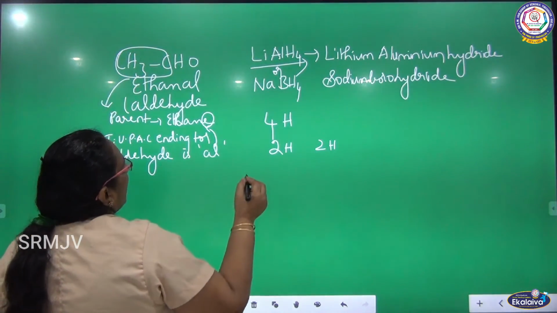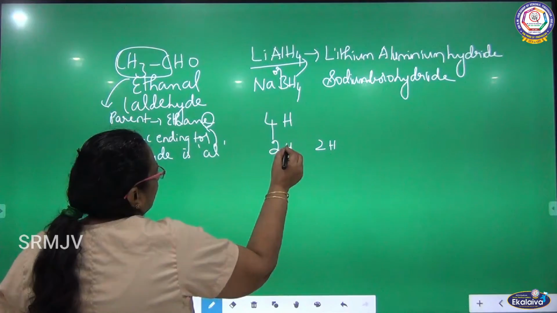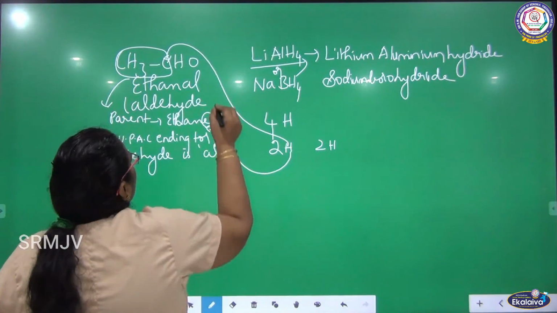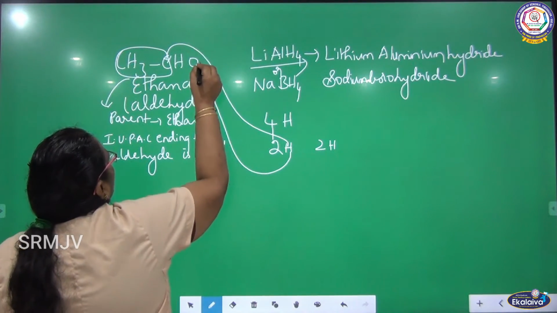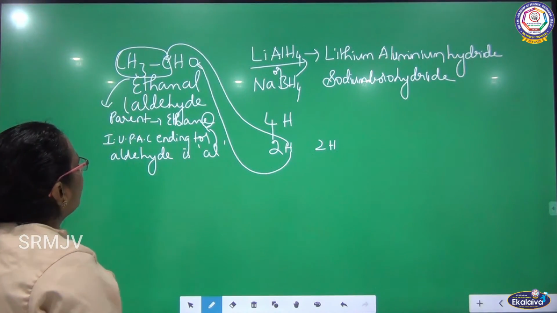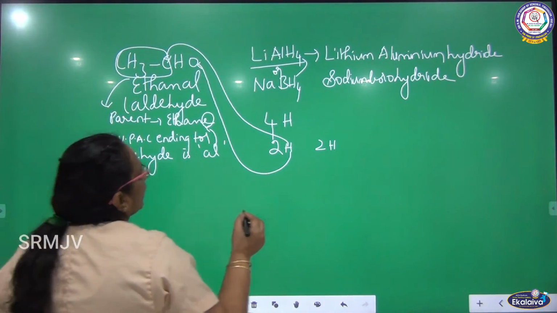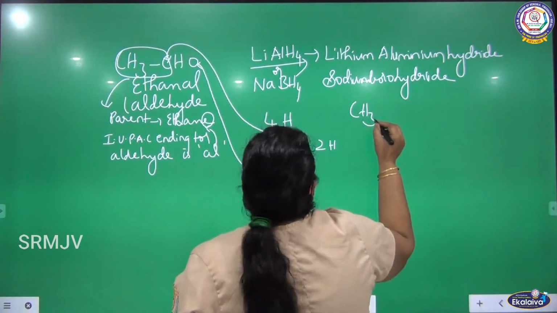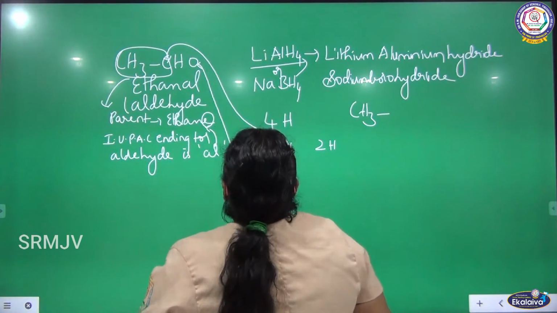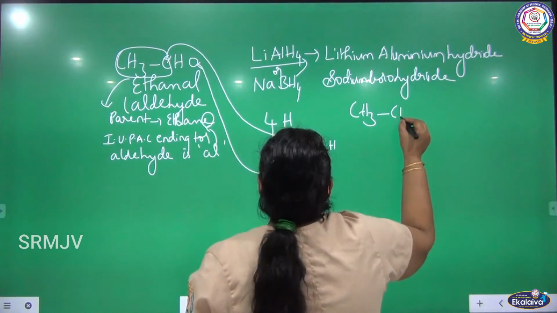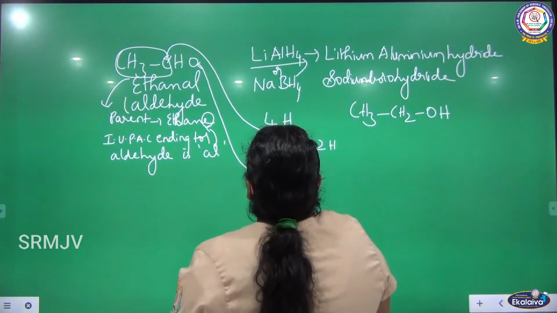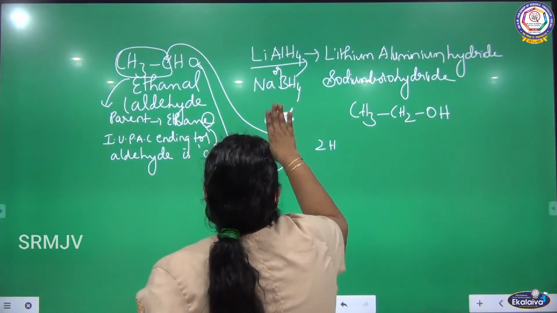If you add 1 more hydrogen, 1 hydrogen is added here and another hydrogen is added to oxygen. So what will you be getting? You will be getting CH3. Already 1 hydrogen is there, and if you add 1 more hydrogen, it becomes CH2OH. So we need only 2 hydrogen here.